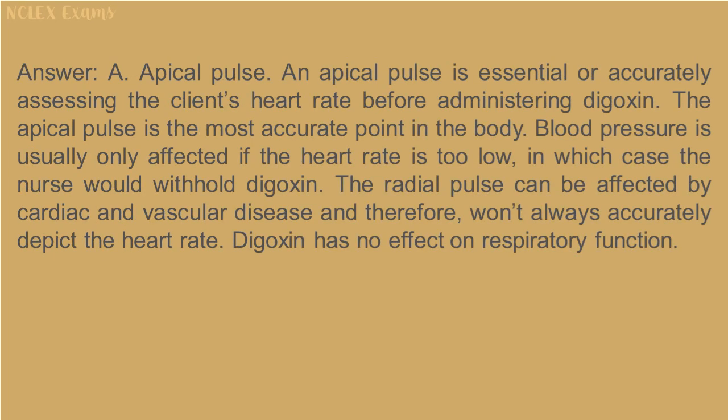Answer: A. Apical pulse. An apical pulse is essential for accurately assessing the client's heart rate before administering digoxin. The apical pulse is the most accurate pulse point in the body. Blood pressure is usually only affected if the heart rate is too low, in which case the nurse would withhold digoxin. The radial pulse can be affected by cardiac and vascular disease and therefore won't always accurately depict the heart rate. Digoxin has no effect on respiratory function.